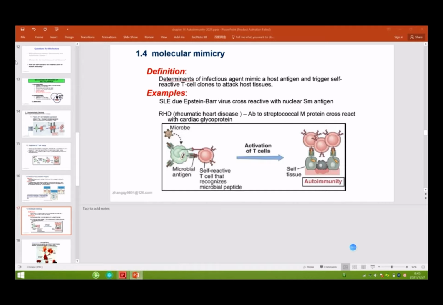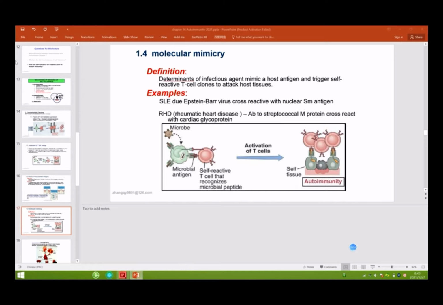So the self-reactive T cells recognize the pathogen, and they also recognize the self tissue, causing self tissue damage. For an example of molecular mimicry, see the picture shown here. This is the self-reactive T cell.